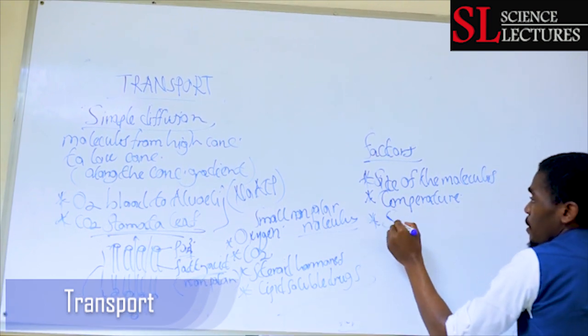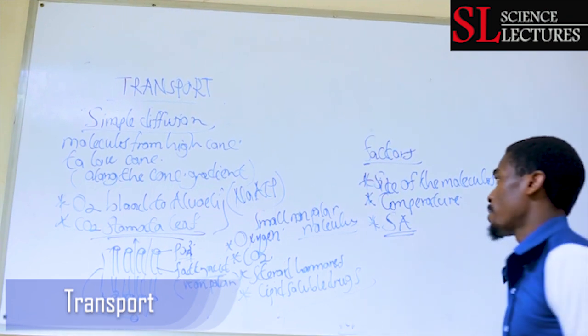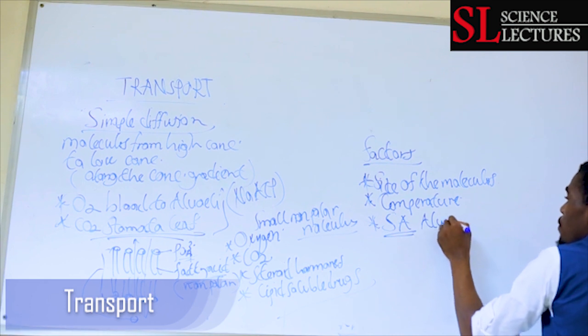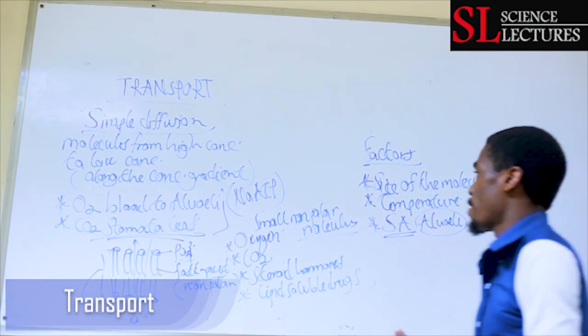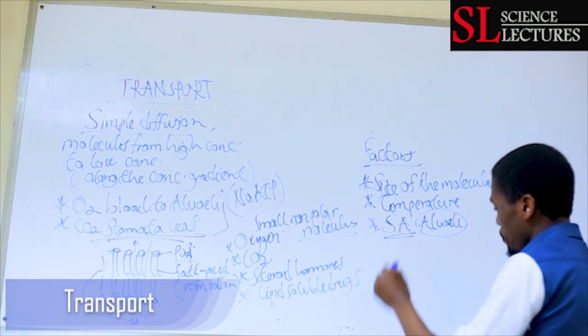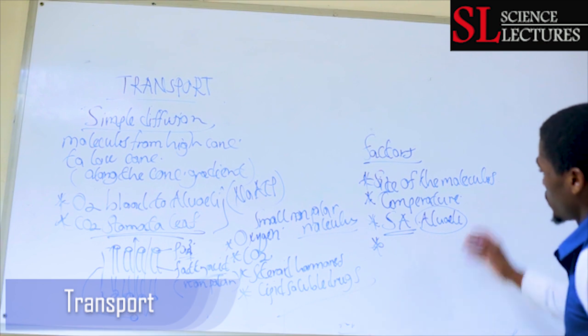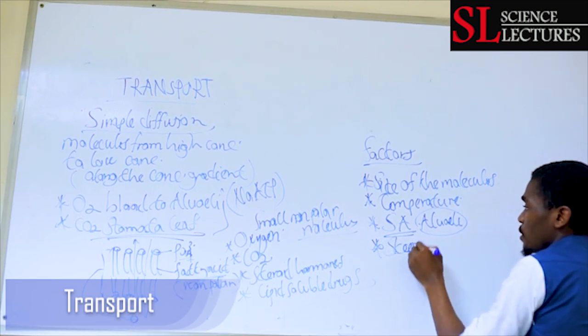Then surface area: increased surface area increases the rate of diffusion. That is why the alveoli have an increased surface area, to increase the rate of simple diffusion. Then we have the steepness of the concentration gradient.